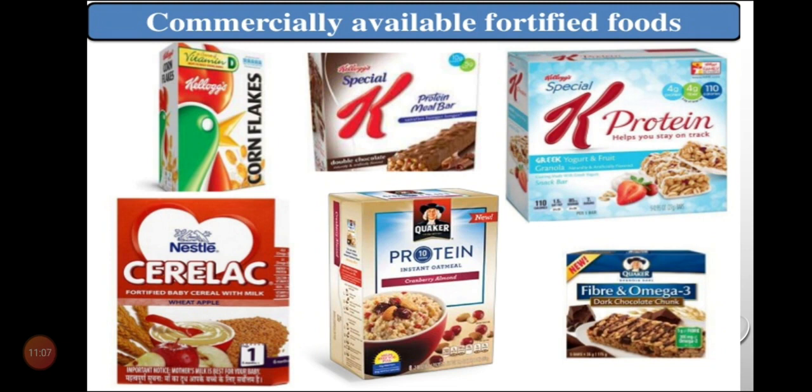Biofortification focuses on growing food which has natural nutritional value, not nutrition added when it is being processed. All the foods on the slide are processed foods, in which nutrients are added commercially. So biofortification is an upcoming strategy for dealing with deficiencies of micronutrients in the developing world.